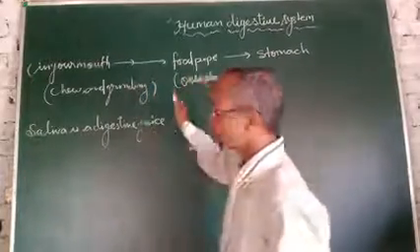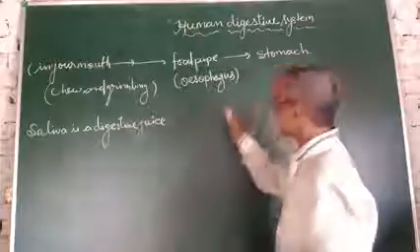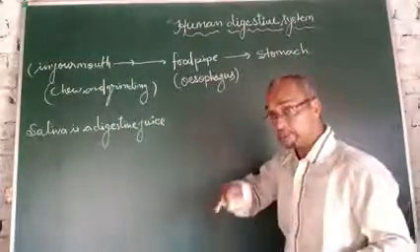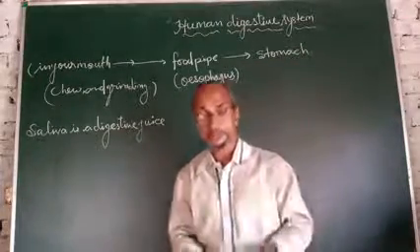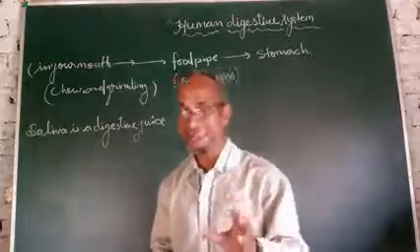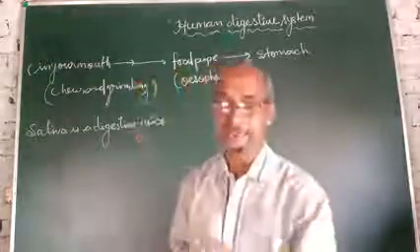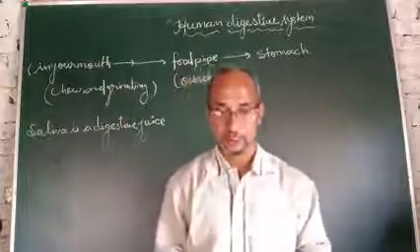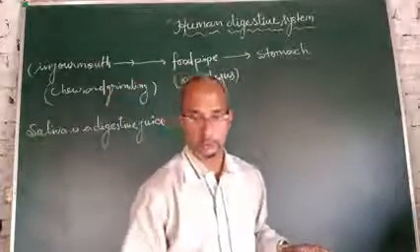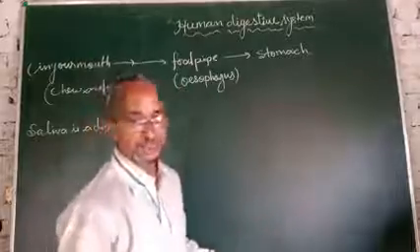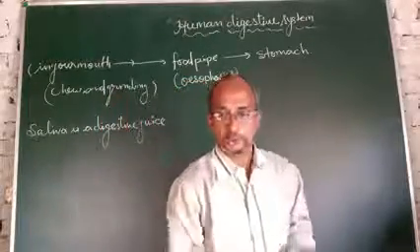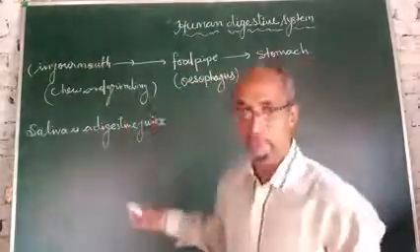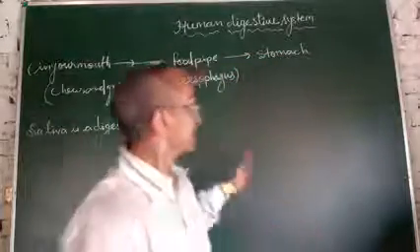Partially digested food reaches the stomach and is churned into small pieces, each time taking mostly 3 to 4 hours. Then this partially digested food goes from the stomach to the small intestine.